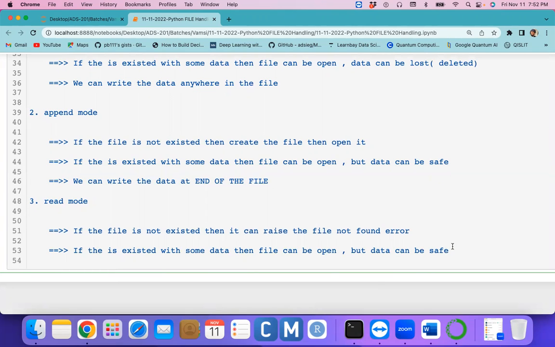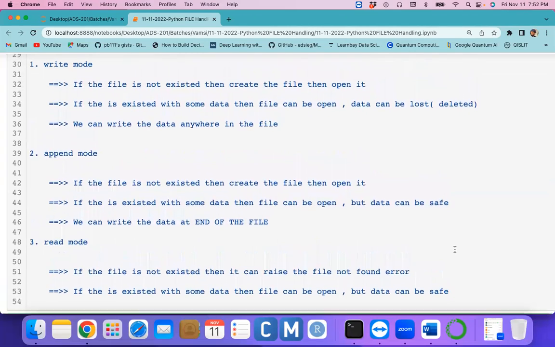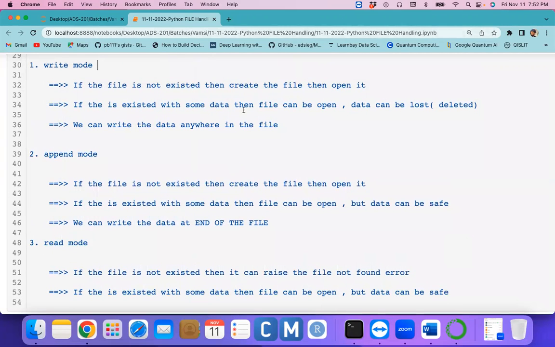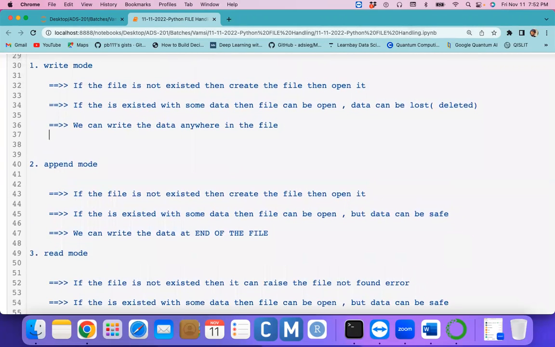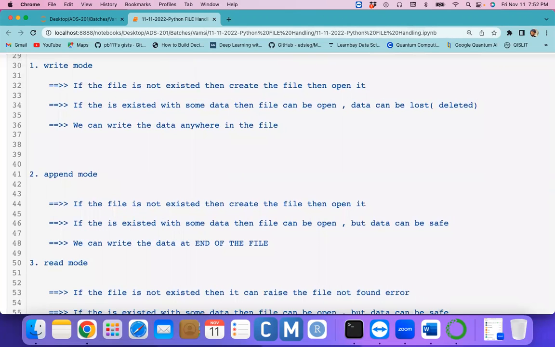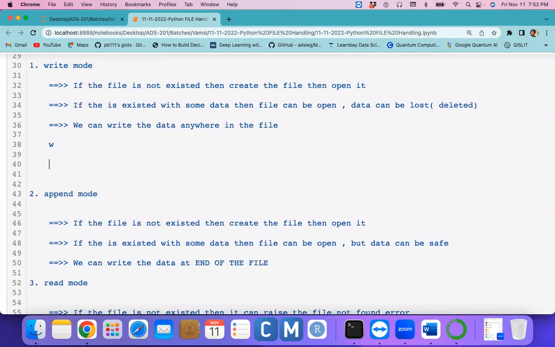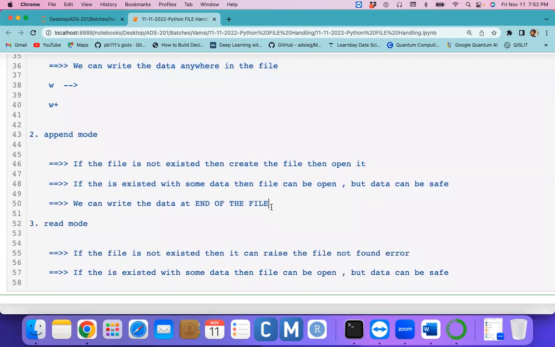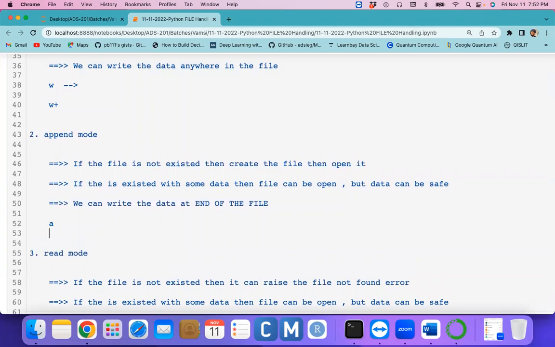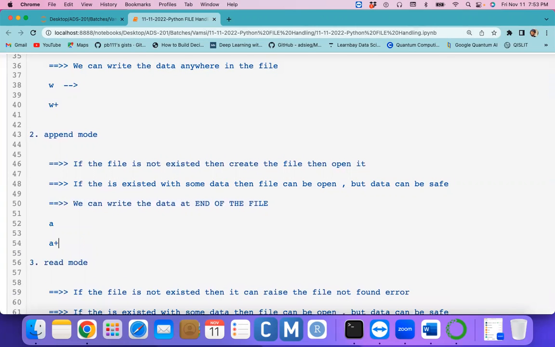So here we have a few more differences. When you're opening the file in write mode, we can open it in two ways, either W or W plus. So W and W plus are sub options in the write mode. Whether it is W mode or W plus mode, these three things are common. You can open the file in append mode with two sub options: one is A and the other is A plus.